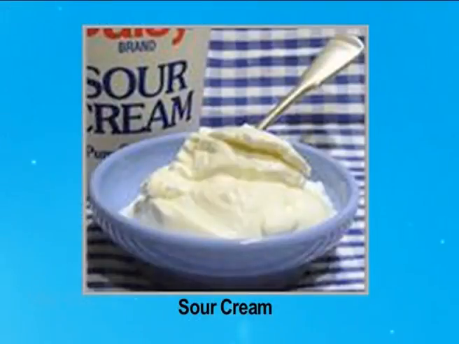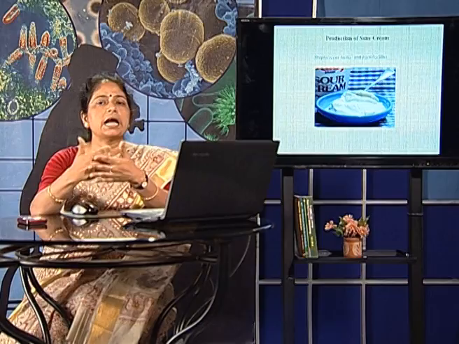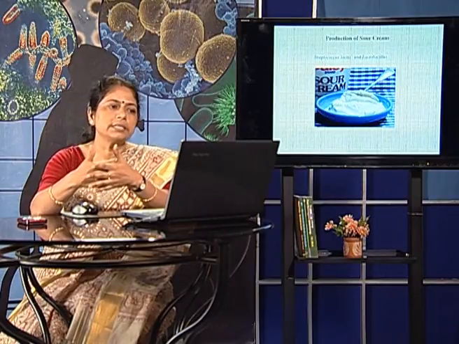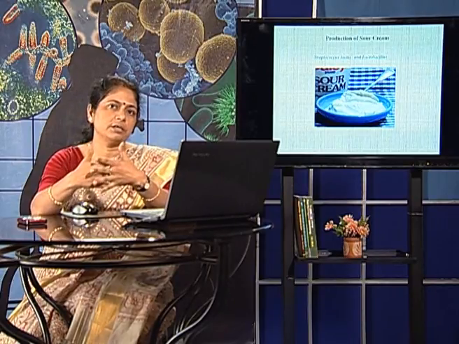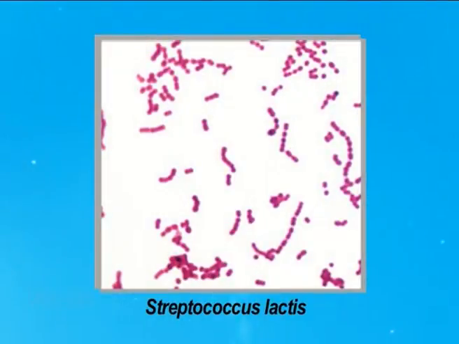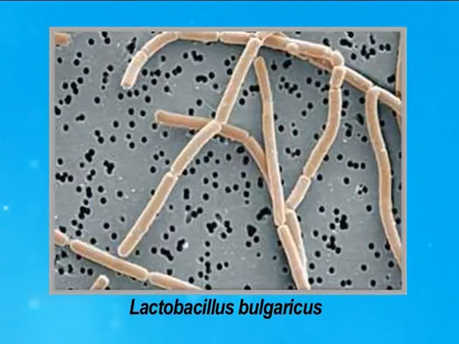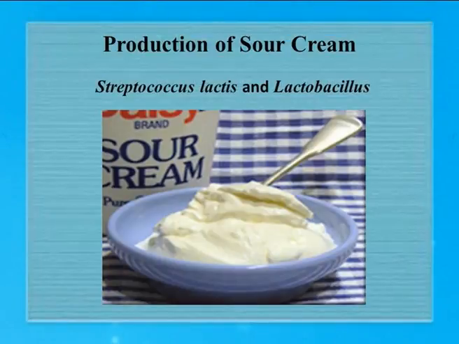In sour cream preparation, the cream is taken out during the butter preparation and this cream is now inoculated with two different bacteria, Streptococcus lactis and Lactobacillus, by which the cream gets a sour taste as well as becomes much thicker in composition. So development of the sour cream takes place.